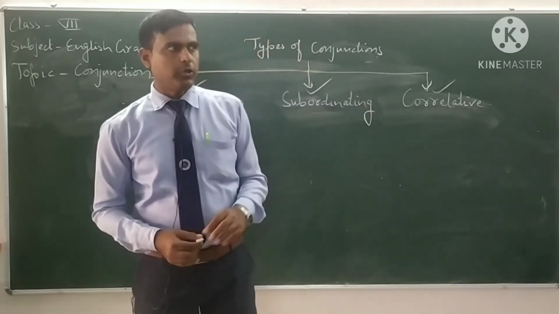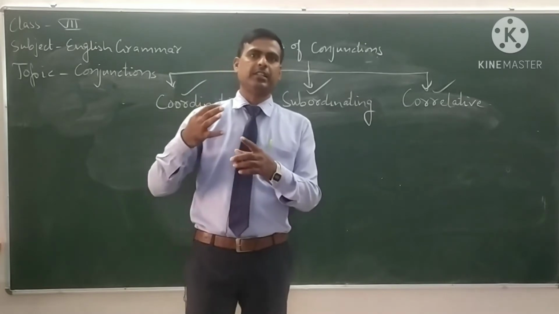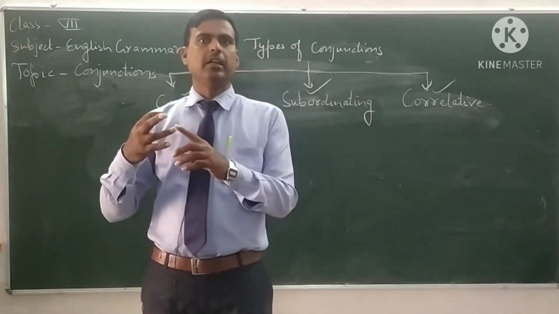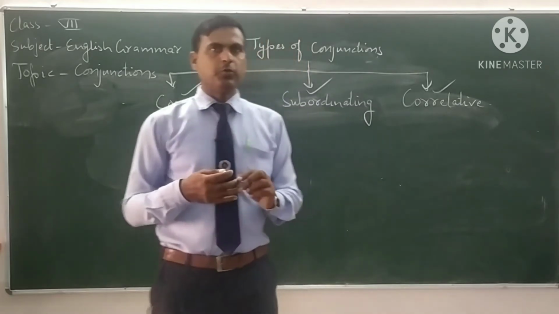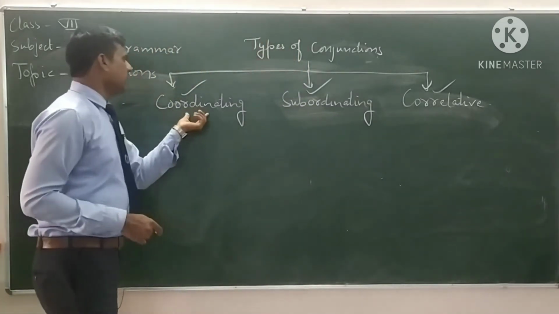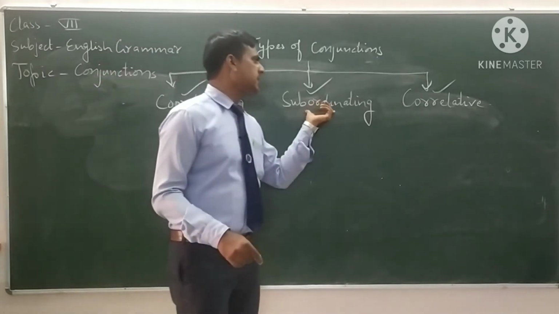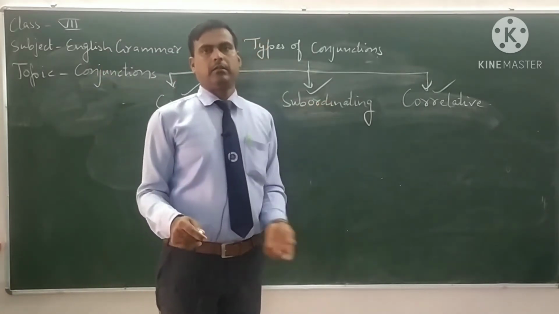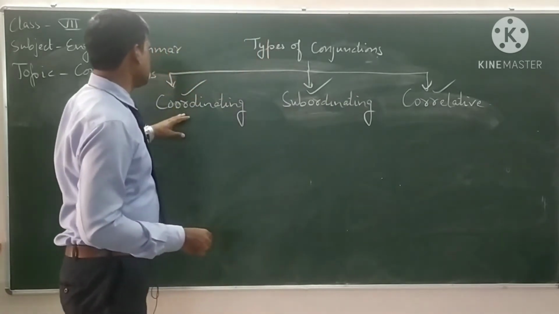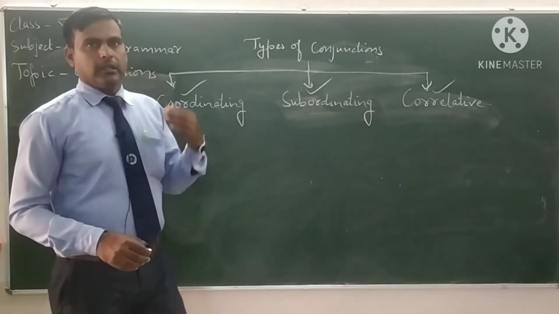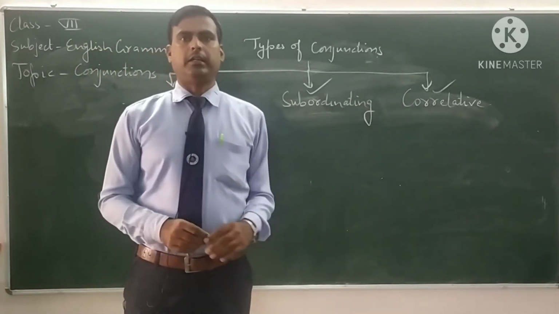Perhaps you have studied about types of sentences: simple sentence, compound sentence and complex sentence. We use the coordinating clauses in compound sentences. We use the subordinating conjunctions in complex sentences. So coordinating conjunctions are used to join the sentences or words of same rank or order.